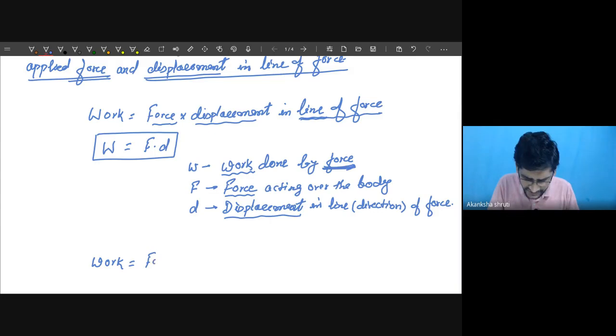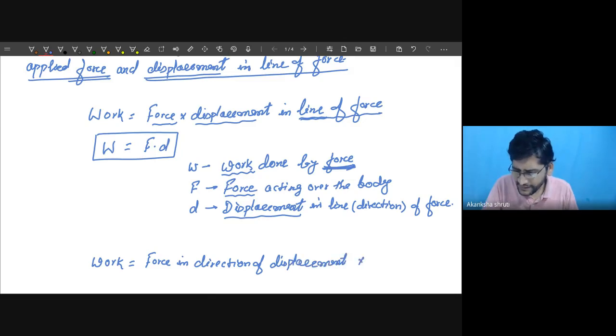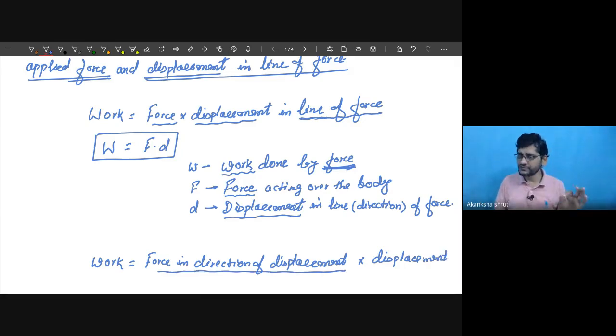So force in direction of displacement, multiplied by the displacement itself. What is the value of displacement? So this force in direction of displacement means the force value, but its direction should be in the direction of displacement.